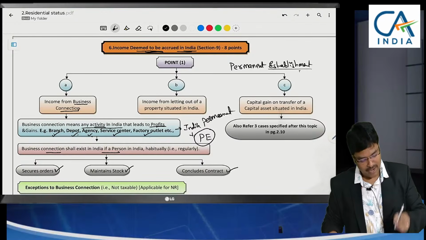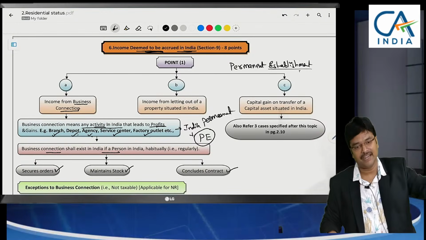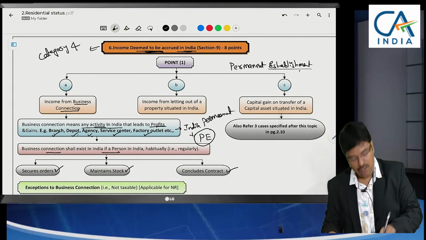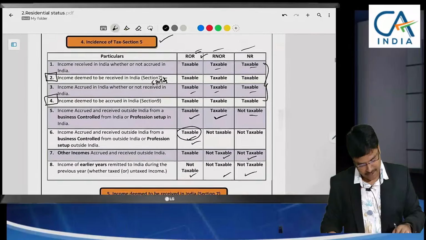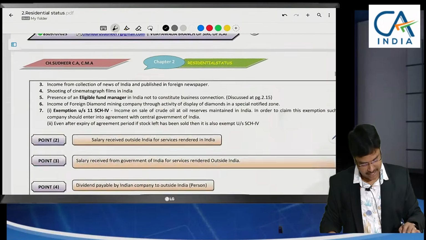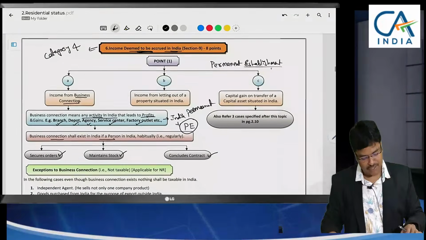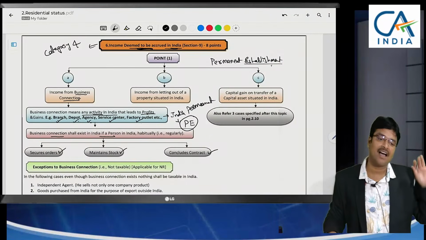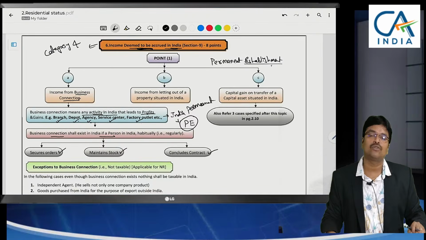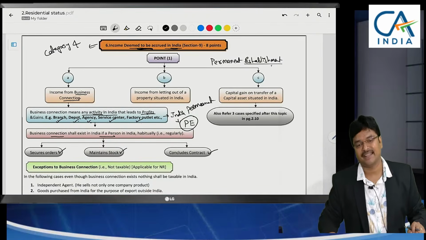How? It will be treated as deemed to be accrued in India. If you remember, this is which category? Deemed to be accrued, category number 4. The first 4 categories, if you remember, are taxable for all assessees. So even for a non-resident, the Indian branch profits, you have to pay tax in India. If you are liable to tax in the foreign country also, then DTAA benefits have to be taken.